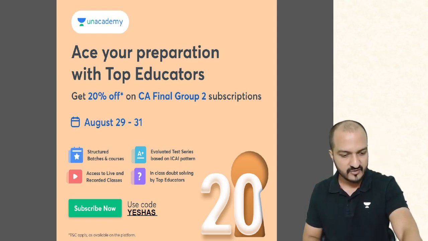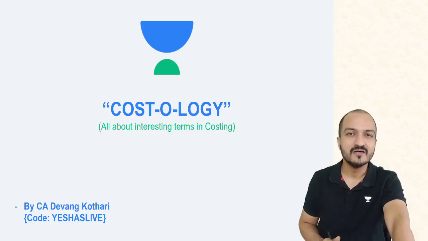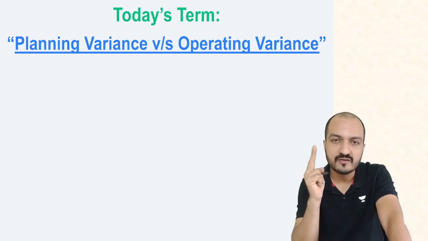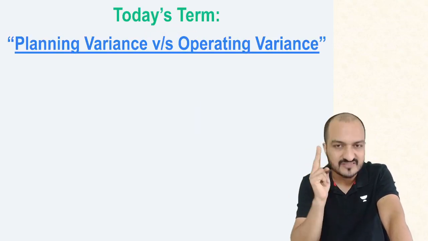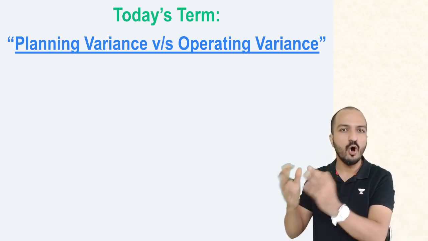And proceeding with our term for today. My term for today is a comparison between two main concepts, that is planning variance versus operating variance.